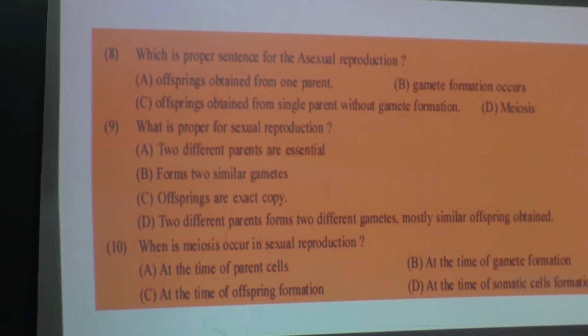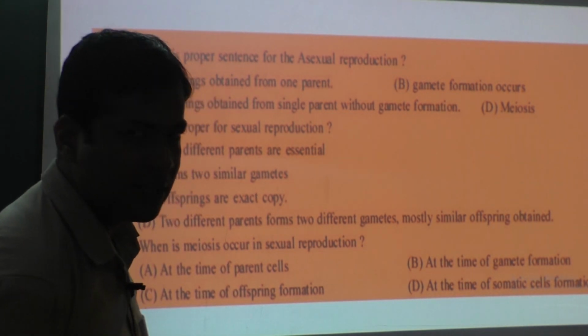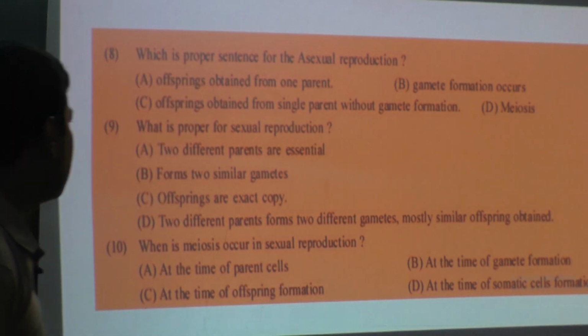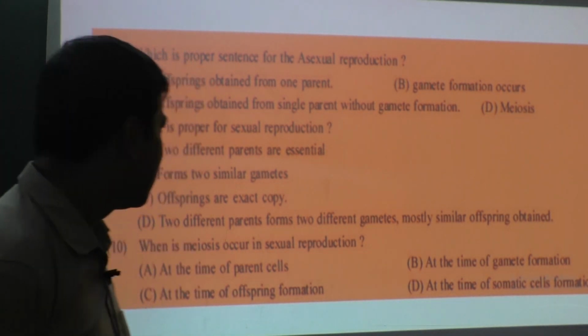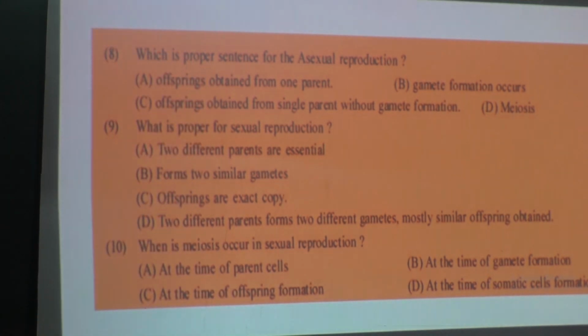What is proper for sexual reproduction? Two different parents are required, form two similar gametes, then offspring are exact copies. No, are offspring clones? Then only that option would be correct. Then, two different parents form two different gametes, mostly similar offspring obtained. So which is the correct option according to you?